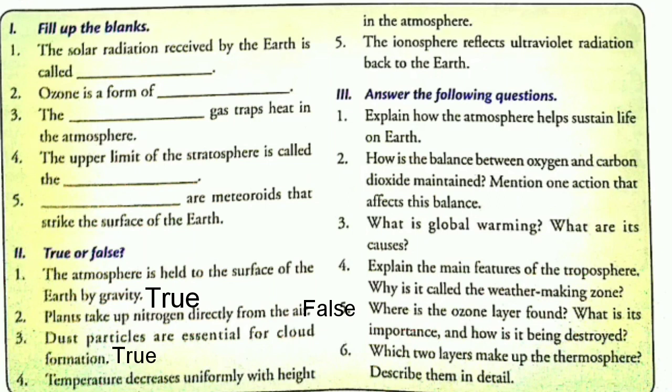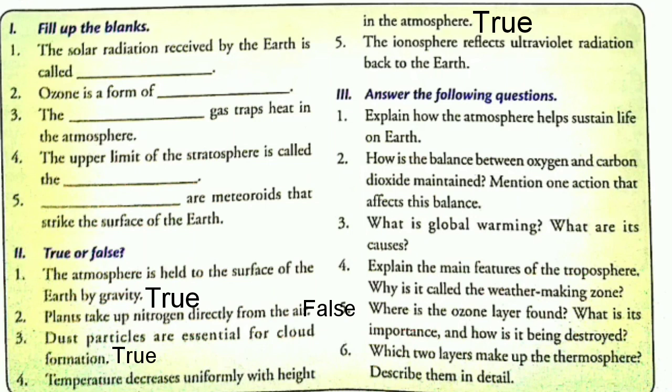Third, dust particles are essential for cloud formation. True, dust particles are essential for cloud formation. The dust particles act as the nuclei around which water vapor condenses into droplets of water, right? Next, temperature decreases uniformly with height in the atmosphere. This is true, it decreases uniformly.